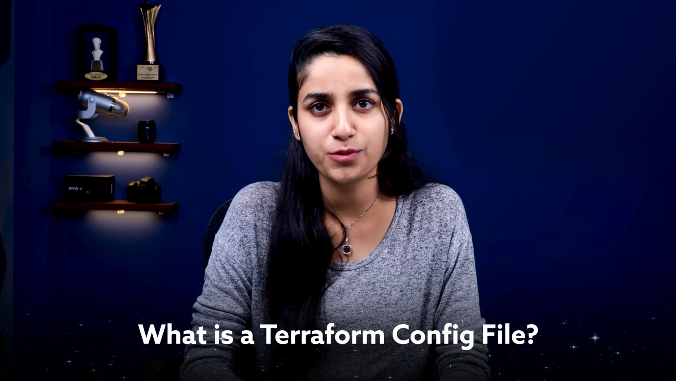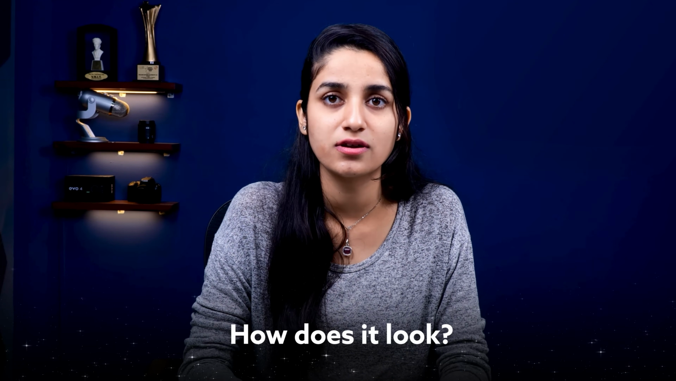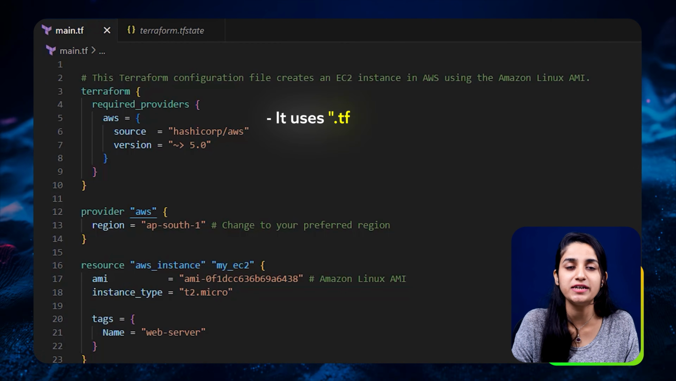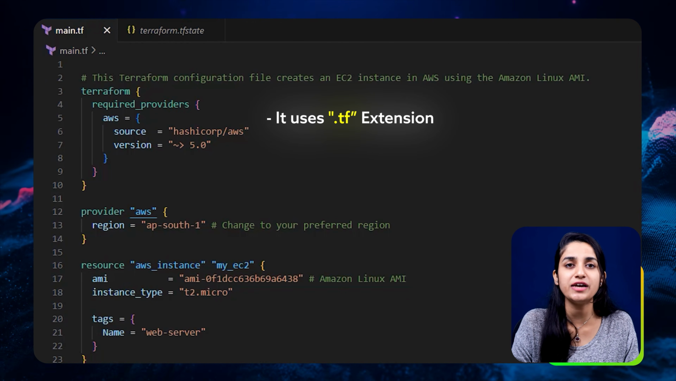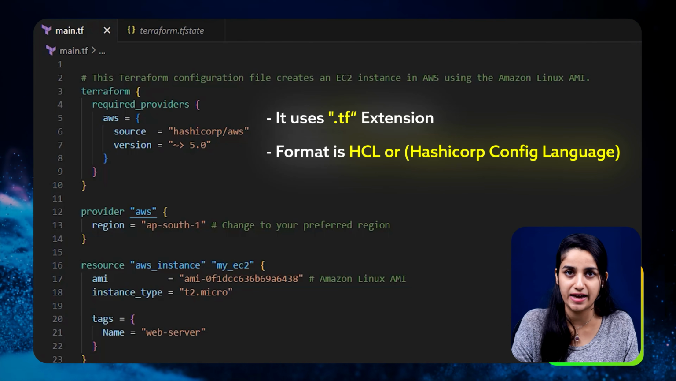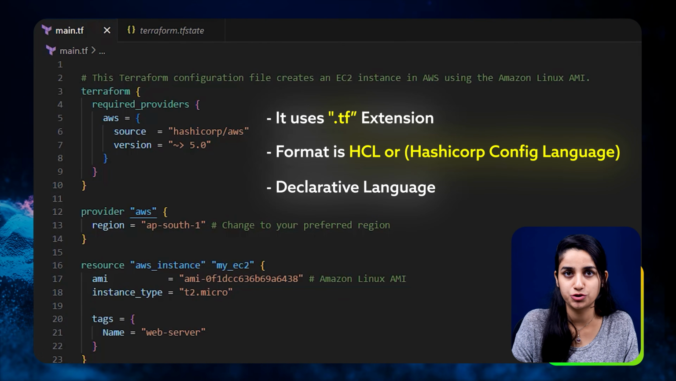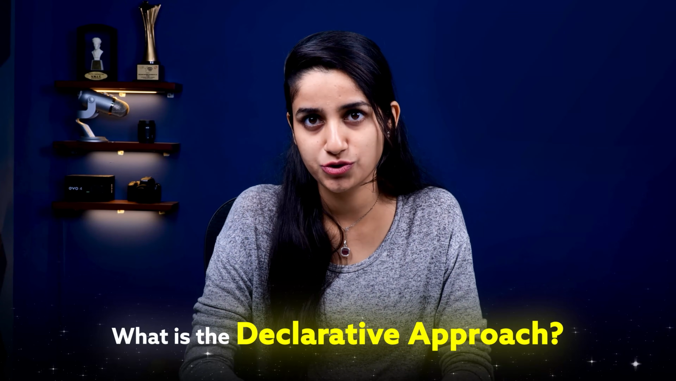So what is a Terraform config file and how does it look? Well, let me show you then. When you create a config file, it uses the .tf extension with the help of the HCL or HashiCorp Configuration Language with a declarative approach. Now what is a declarative approach? Well, that means you only have to state the desired end result rather than the entire process or steps. In short, you don't need to describe how to create things, just what you want.